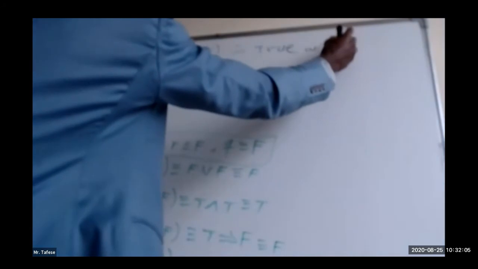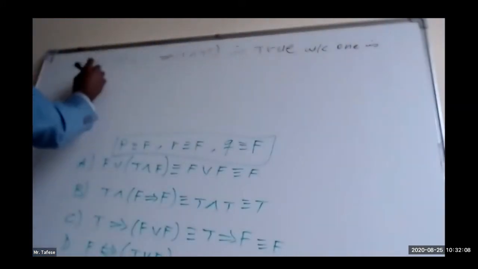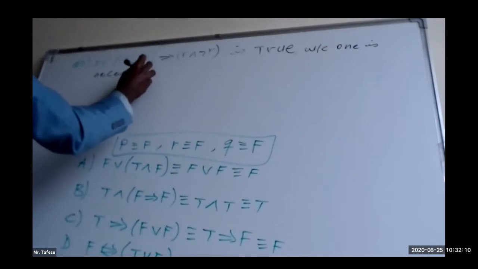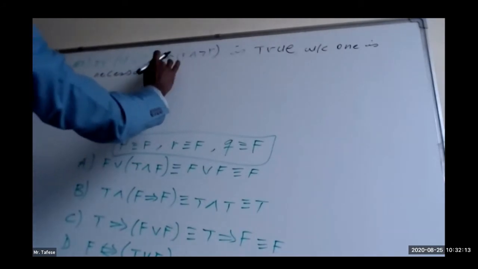Then again, it's a choice question. It says, which of the following is necessarily true? I'm going to give you the four alternatives. But before that, what is the hypothesis of this question? This complex or compound proposition is given to be true. Then which of the following is necessarily true? Which one is necessarily true?